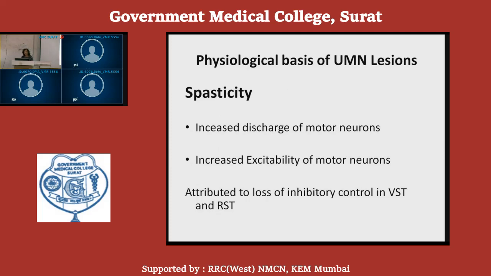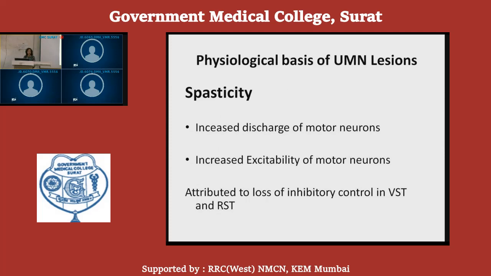As you know, the majority of the descending tracts synapse with the alpha motor neurons via inhibitory interneurons, and because of that, the output of the upper motor neurons is inhibitory to the alpha motor neuron. Now, if there is a lesion to these upper motor neurons or the descending tracts, the inhibitory control over the alpha motor neuron is abolished, and because of that there is increased excitability and increased discharge of alpha motor neurons.